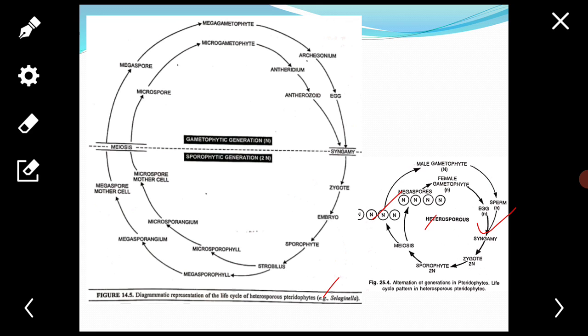Each spore mother cell gives rise to 4 haploid spores which are usually arranged in tetrads.